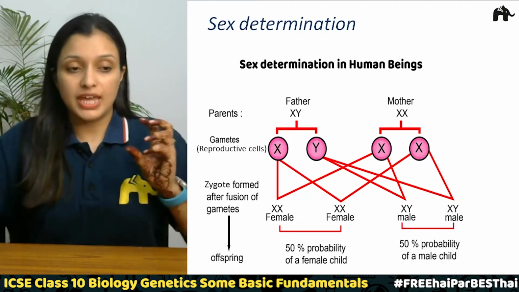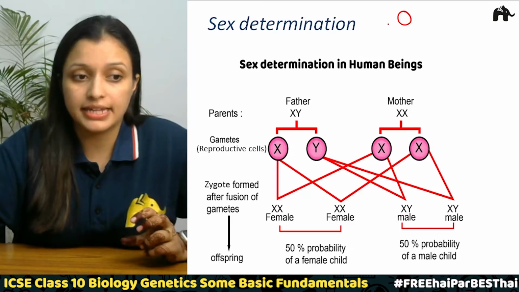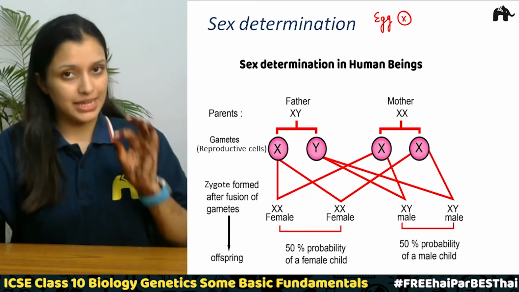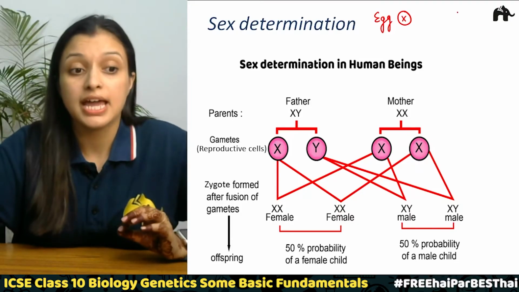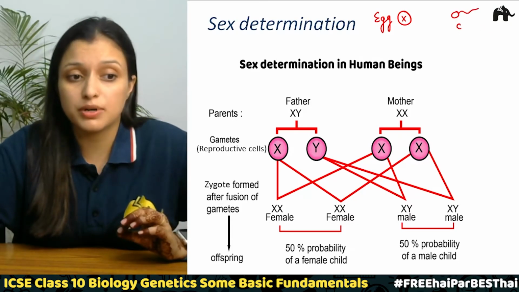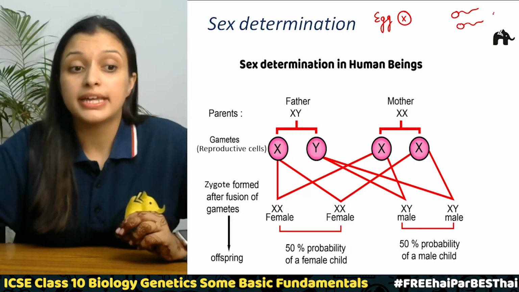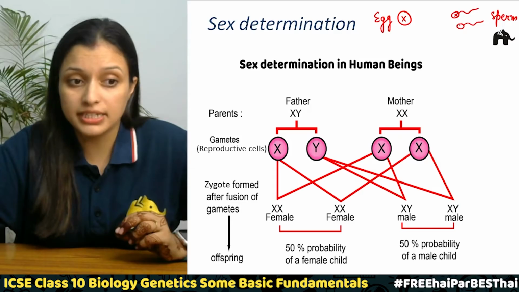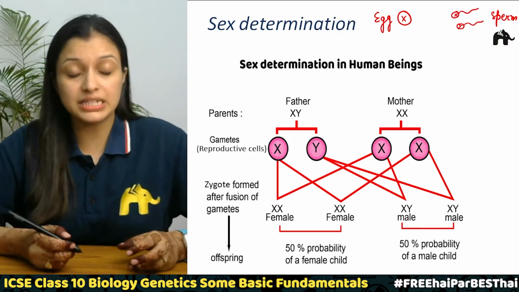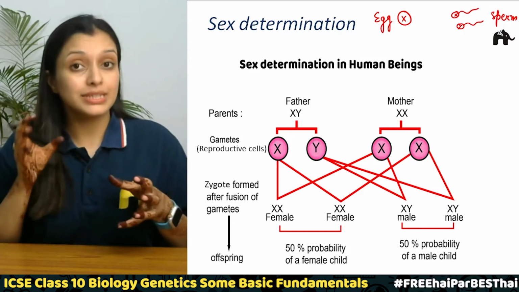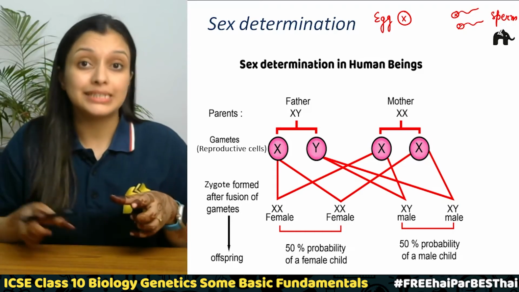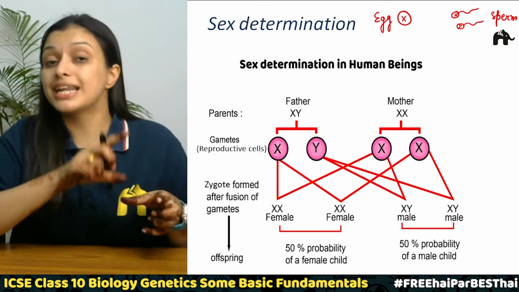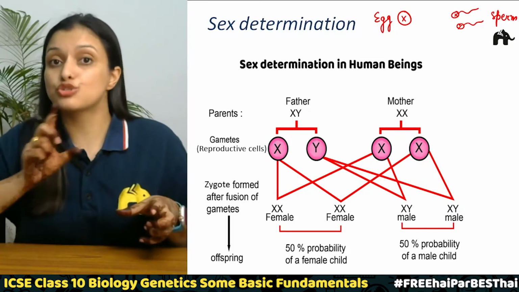So there is an egg, right? This is an egg, and it will always have X chromosome in the egg, right? Now there will be a sperm, right? Now in case of sperms, it can either be X or it can be Y, right? So either X or Y. So this means sperm decides the sex of the child. Now which sperm is going to fertilize the egg will determine the sex of the child.